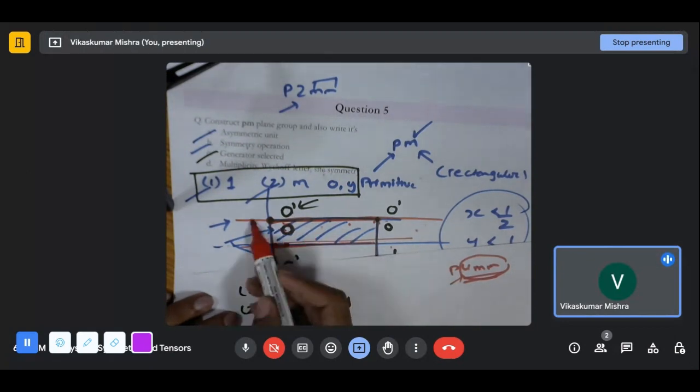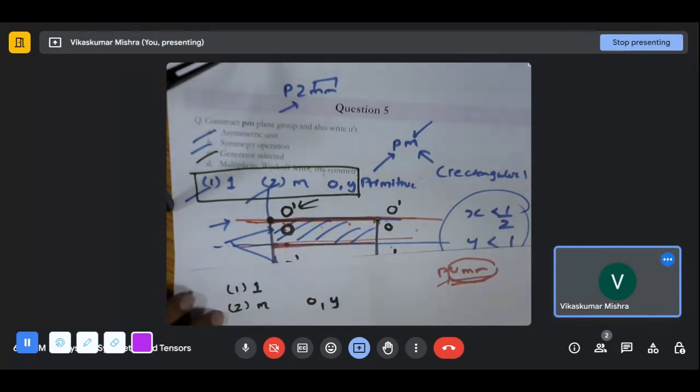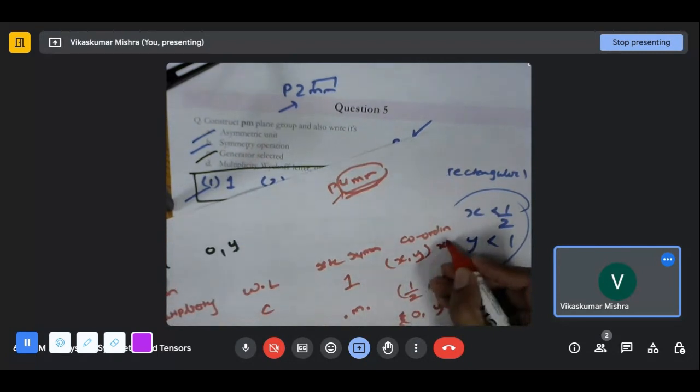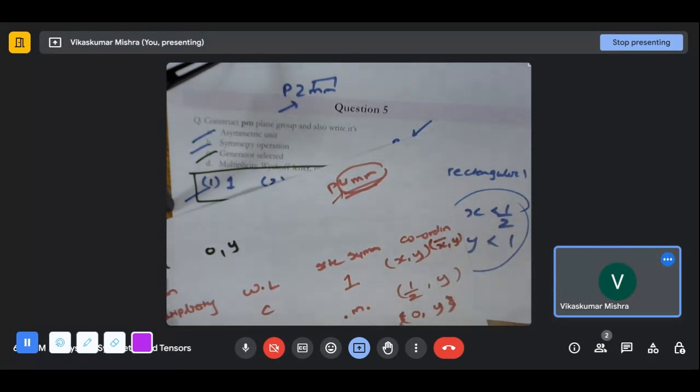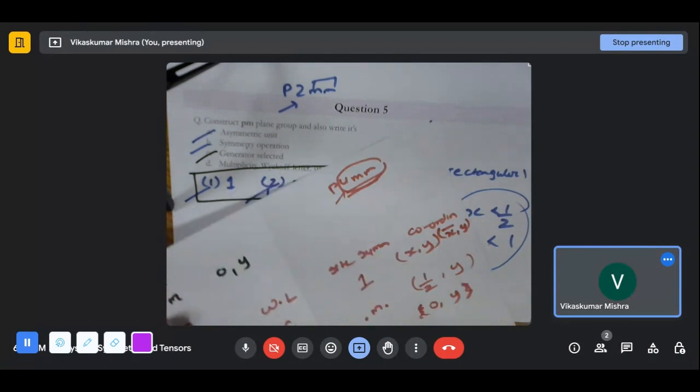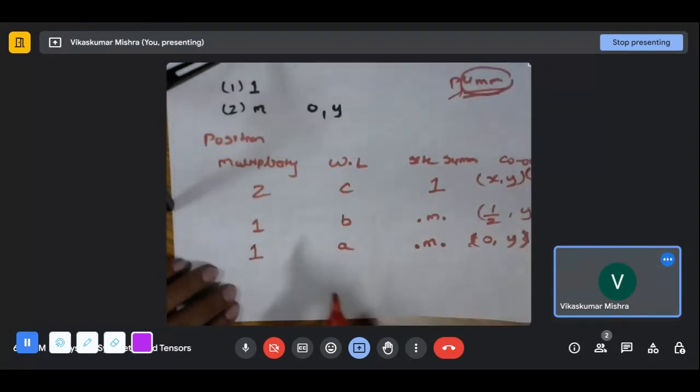It's because the mirror is perpendicular to x, so x is changing to x bar, and y will remain the same. It won't be affected by the mirror because the mirror is along y itself. And that's how we have completed this entire thing.